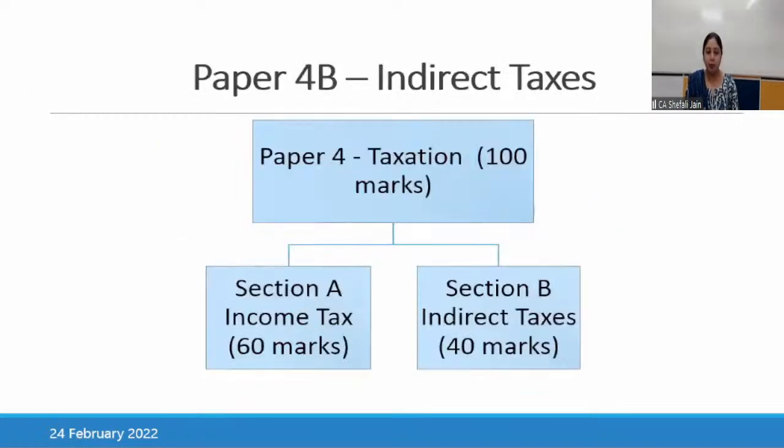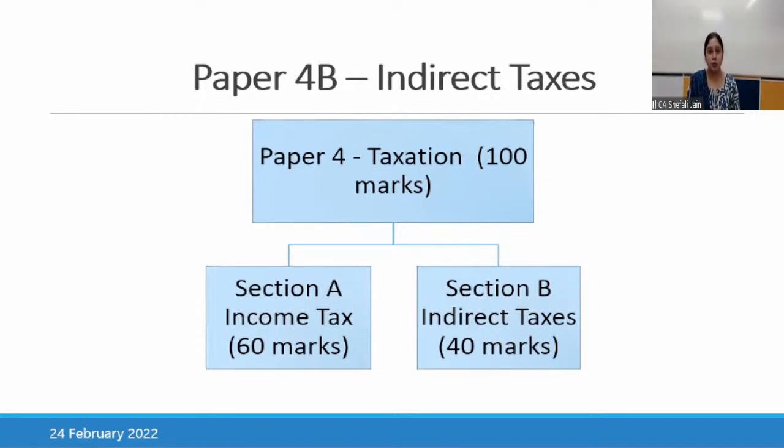One important point regarding this indirect taxes paper, you all must be aware of this, but I'm just going through it: this paper for taxation carries 100 marks and it has two sections. One is income tax, that is for 60 marks, and another is indirect taxes. So the weightage of indirect taxes is 40 marks, but it is very scoring. I would suggest that you try to master this subject. You will be scoring higher in this paper.